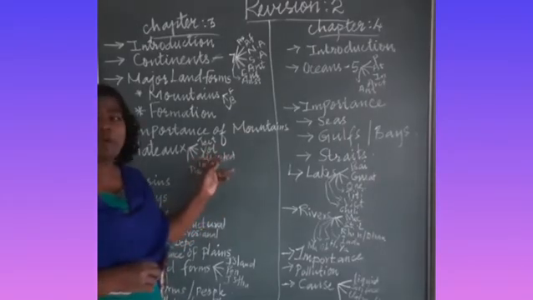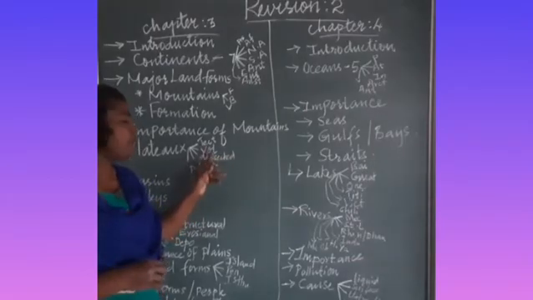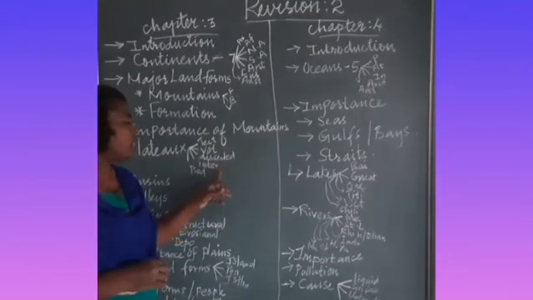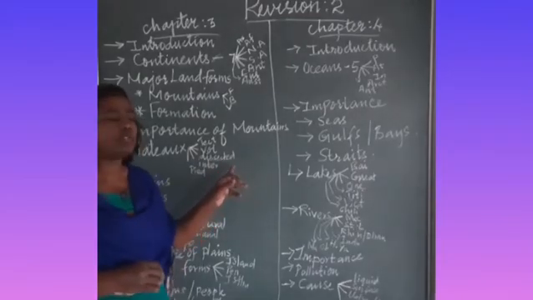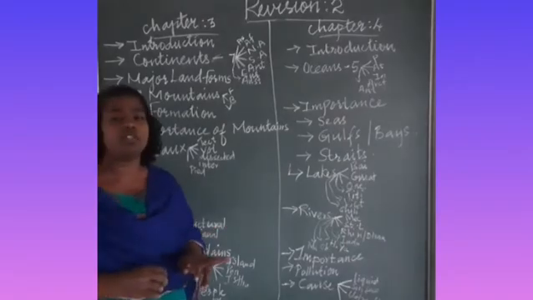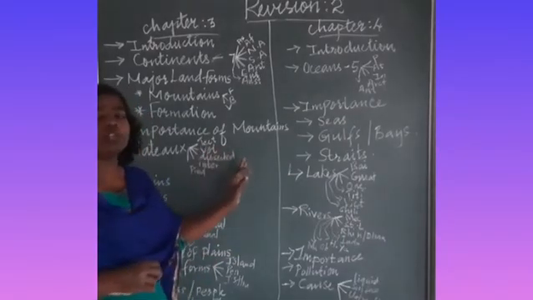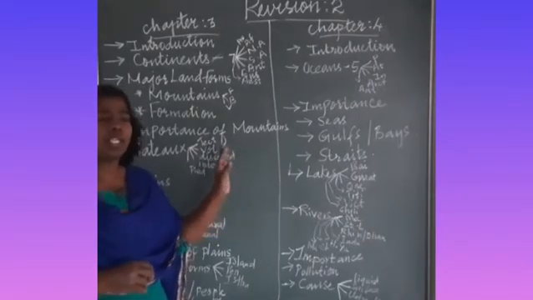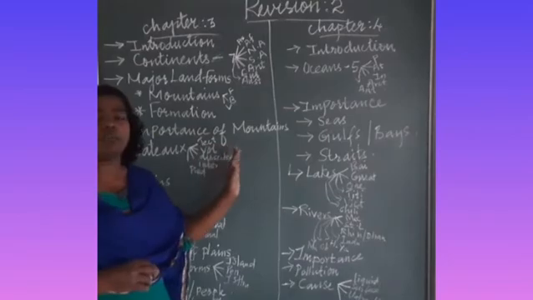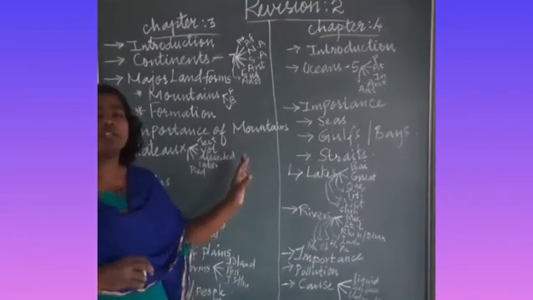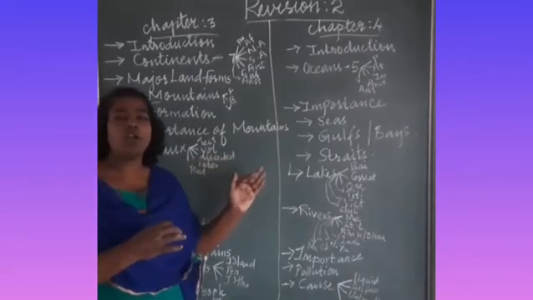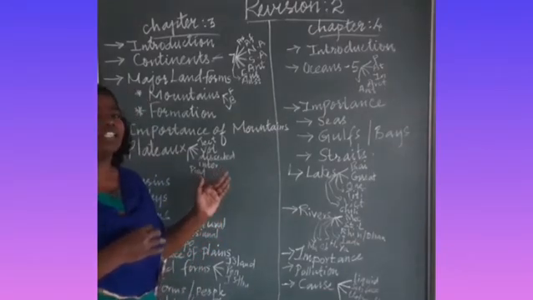Okay, and the second type of plateaus are known as volcanic plateaus. The third type is known as dissected plateaus. The fourth one is intermontane plateaus. And the last one is Piedmont plateaus. Now all these plateaus are formed because of various movements that occur on the surface of the earth, because of the movements of the earth plates.